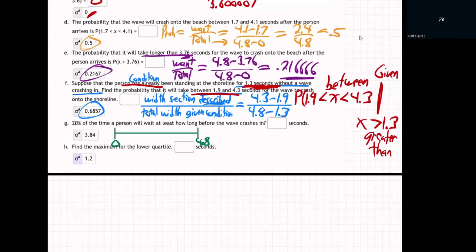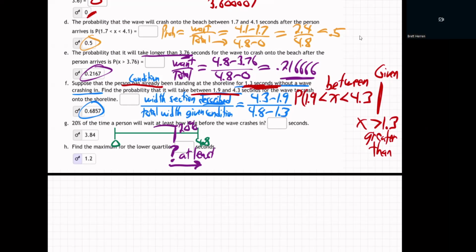Okay, great. And then they're saying, well, 20% of the time a person will wait at least how long? Well, remember, at least means more than. So my point is, they're saying the top 20%. They want to know what time will put you in the top 20%, right? 20% of the time, a person will wait at least how long? At least means this or more. They want the least, but it could be more. It could be all the way up to 4.8 seconds. That's what they're saying. So you think, oh, that's tricky.